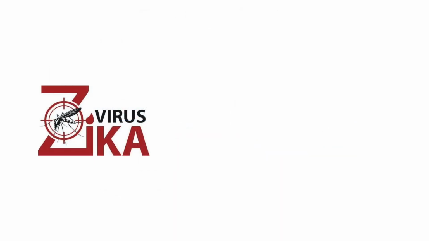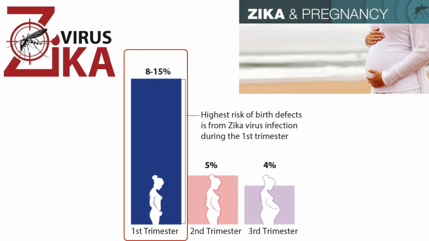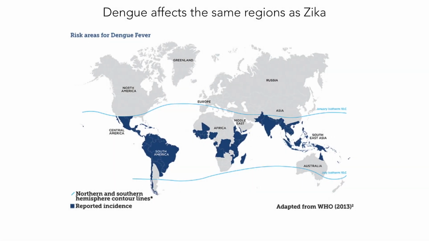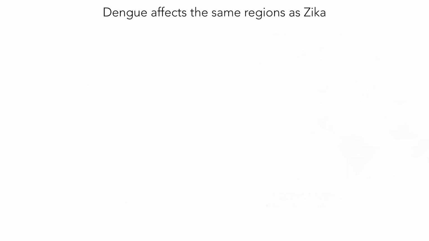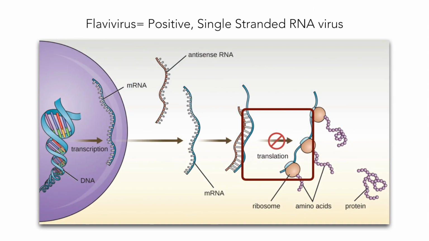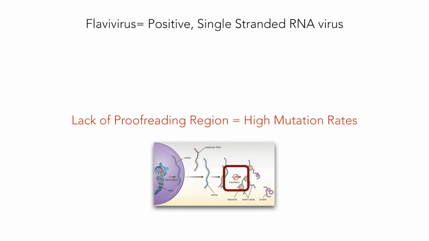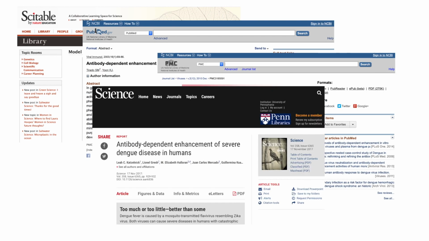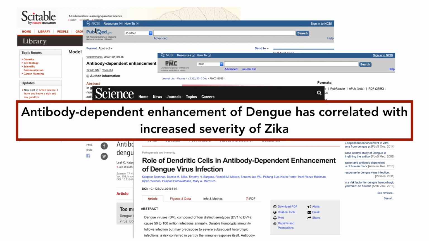The virus persists in human tissues for long periods of time, leading to sexually mediated transmission, potential infertility, and pregnancy complications. Dengue virus is the leading cause of illness and death in the tropics and subtropics of the world, and is endemic in similar regions as Zika. Both are RNA viruses, which usually lack proofreading, leading to high mutation rates, making them capable of rapidly outmaneuvering the host immune system. Researchers are exploring the possibility of antibodies against other flavivirus-enhancing Zika pathogenesis. Antibody-dependent enhancement of different dengue viruses has been shown to correlate with increased severity of Zika.